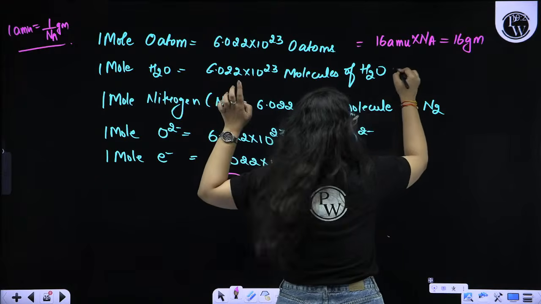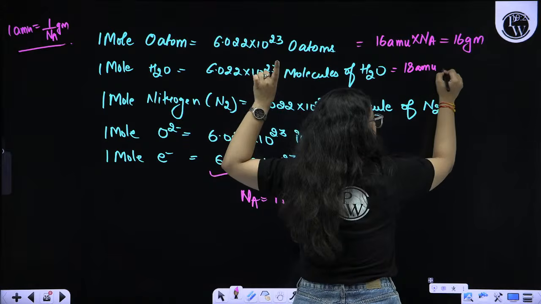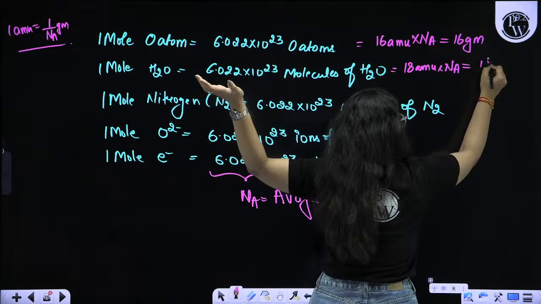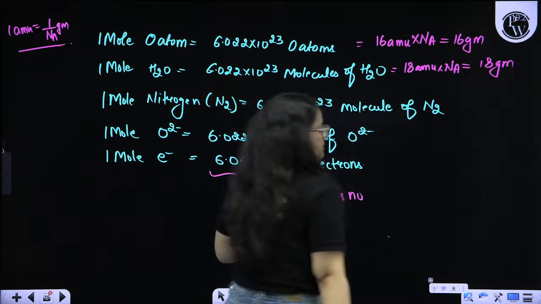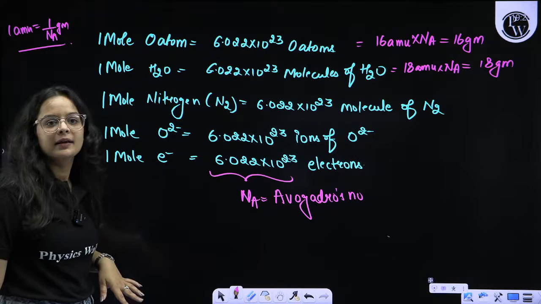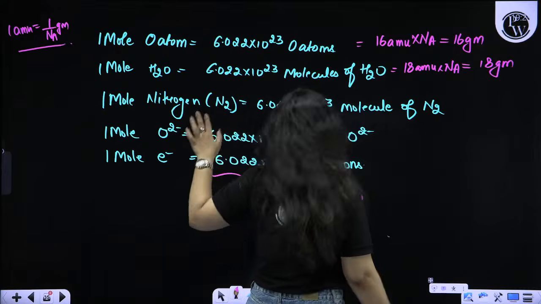Similarly, H2O is 18 AMU, the mass of 1 molecule, and into Na, the mass of Na molecules. In terms of gram, it will be 18 grams. Just divide by Na and you are getting the answer, right beta? Simple as that. Moving on to the next, 1 mole of nitrogen, N2.